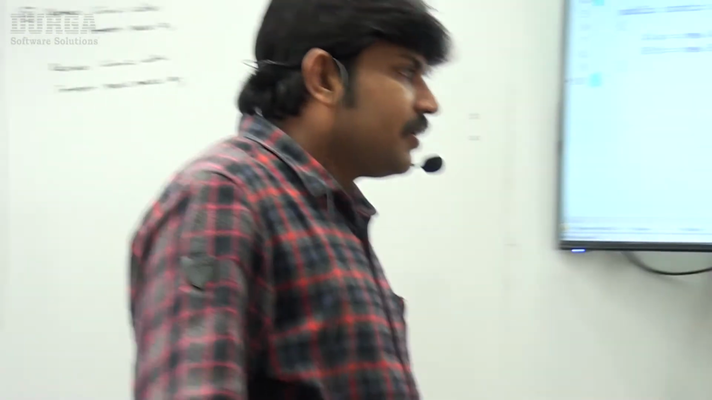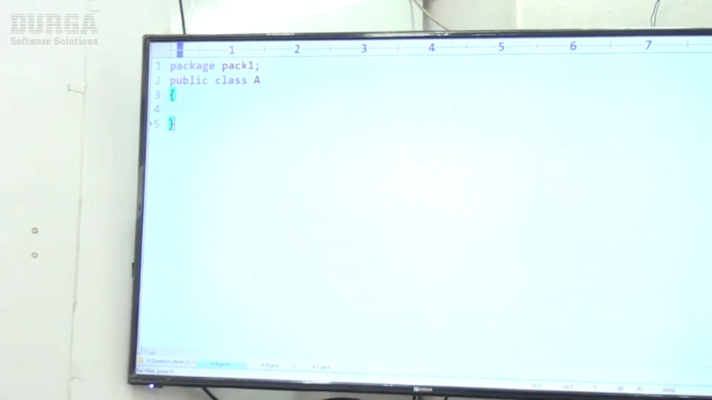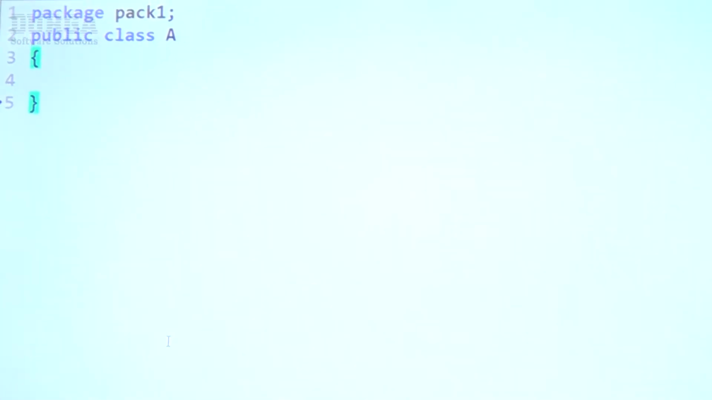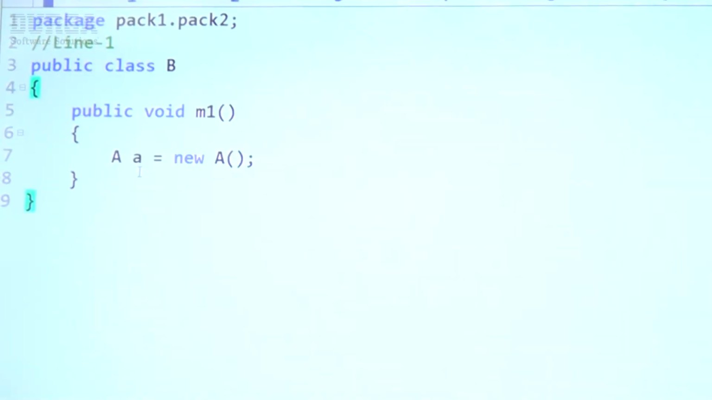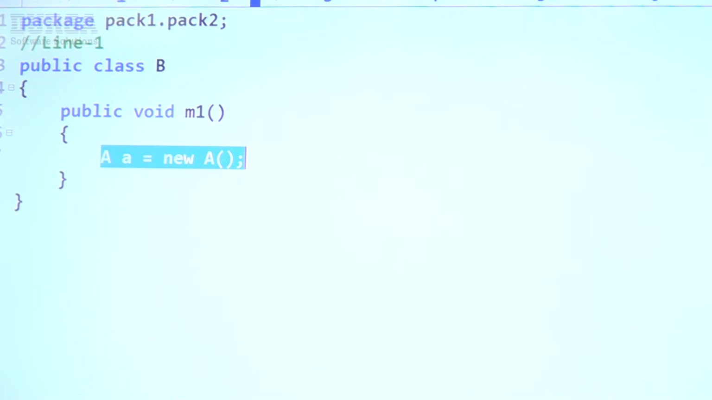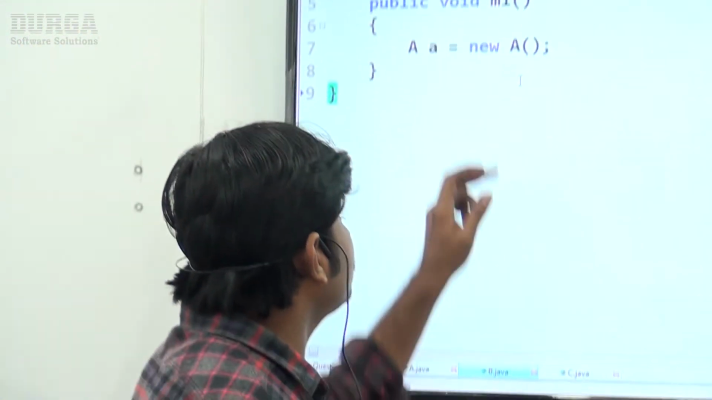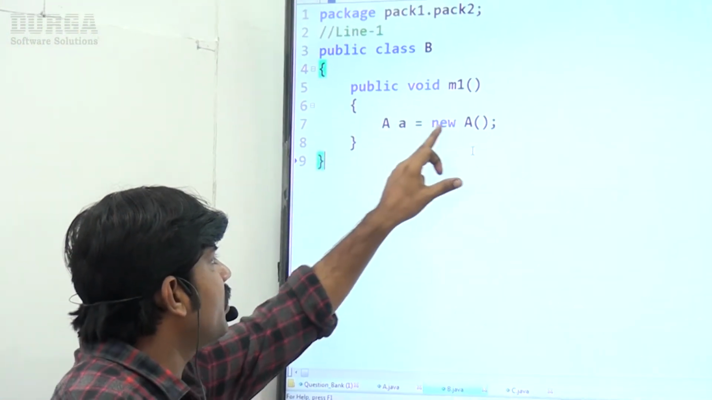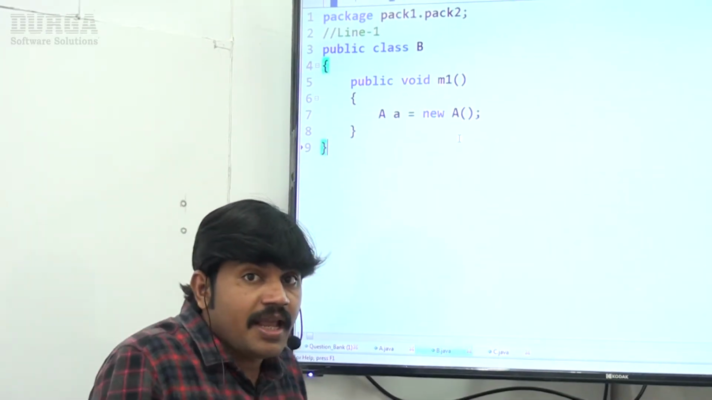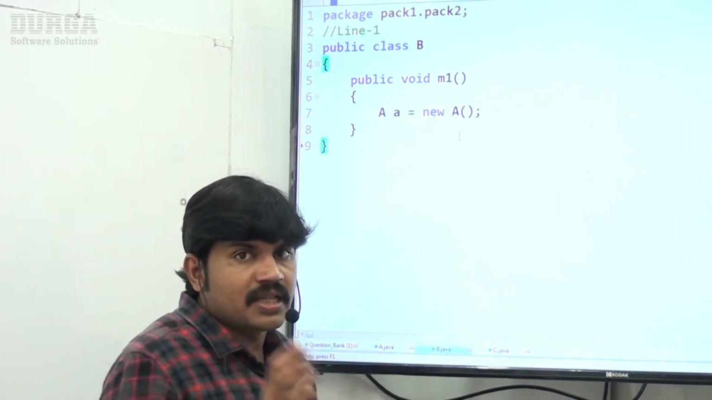Observe carefully. Here class A is available inside pack1: package pack1; public class A. Class B is available inside pack1.pack2, and I'm creating an object. First, let me compile the a.java file: javac -d . a.java. Happily, class A is going to compile. But whenever we try to compile class B, we immediately get an error. What is the problem here? Inside class B you are creating an object of A, but A is not available inside pack2. That's why the problem comes.